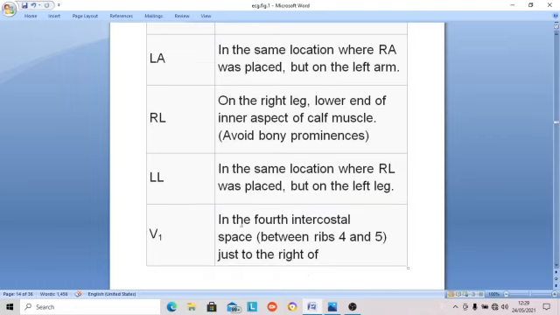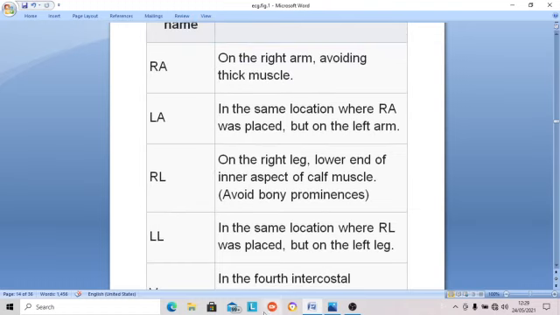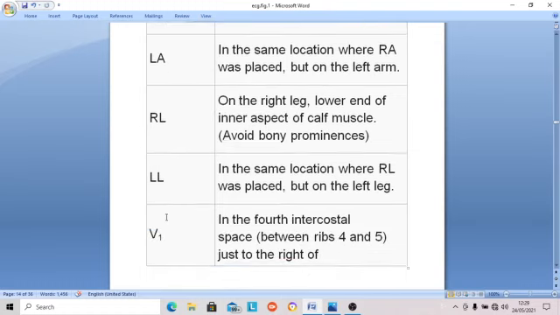Avoid bony prominences. These are the bipolar limb leads. We are using two limbs, so when it is tied between the left arm and right arm, as you have seen, these are leads 1, 2, 3. Then these are the various electrodes and the placement of the electrodes, where we put them.